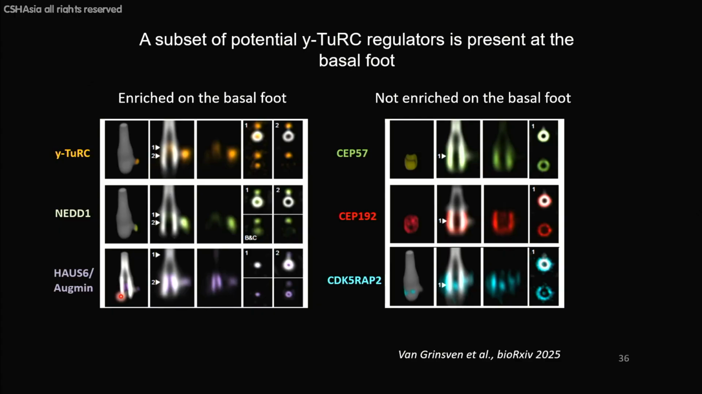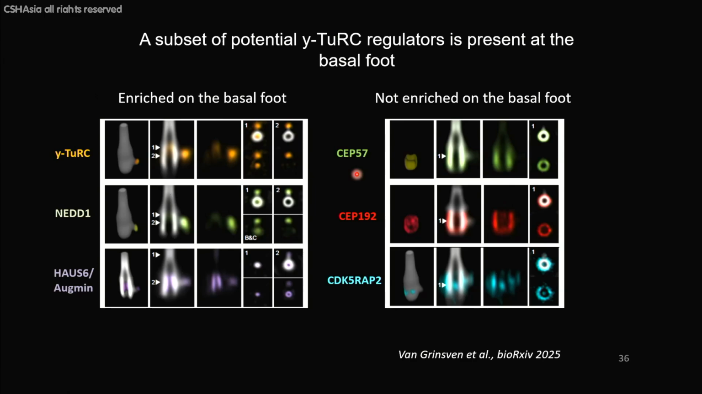Now, as some of you might know, the localization of gamma tubulin or gamma tubulin ring complex inside the centriole is regulated by augmin, which binds to NEDD1. We also see augmin in the lumen of the basal body and also on the basal foot. So we're very excited about that.